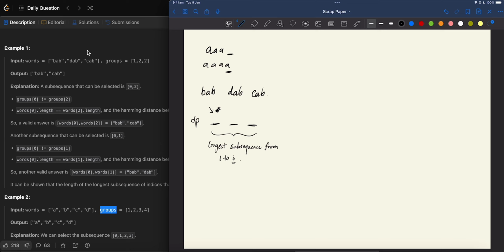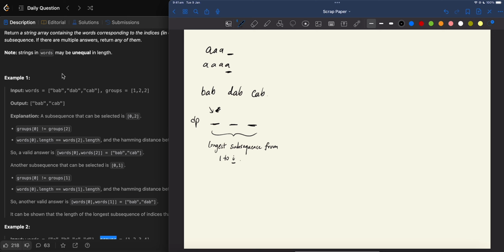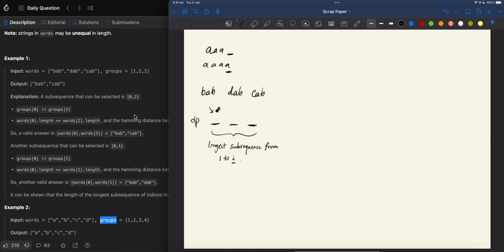But then we also have to store the predecessor, I think, because we want to actually find the actual words string at the end. So instead of just finding the length, we want to find the actual string. So we also need a predecessor. But basically how I'm thinking it will work is, well, the base case is easy.